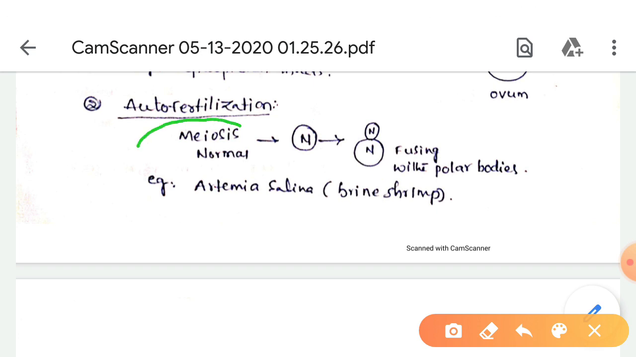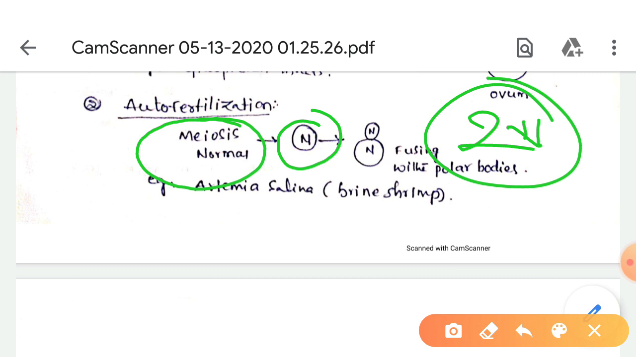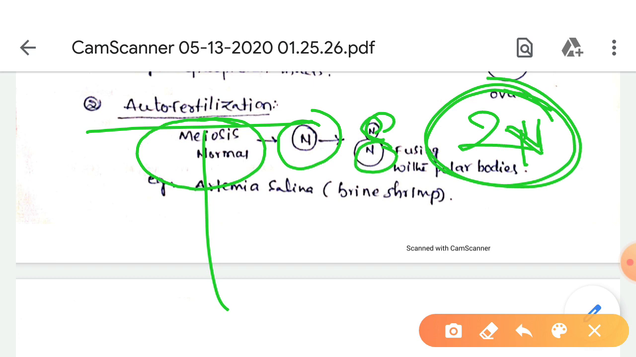So meiosis occurs very normally during oogenesis, and a haploid egg is produced. This haploid egg becomes diploid by fusing with one of the polar bodies. That means this egg is fused with the polar body, and here the diploid condition is formed. This process is called autofertilization.